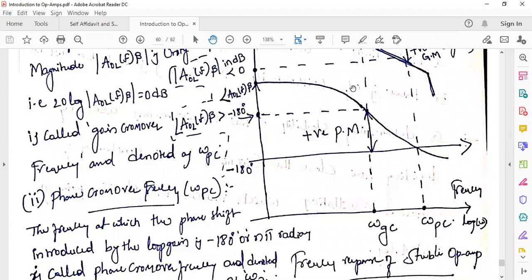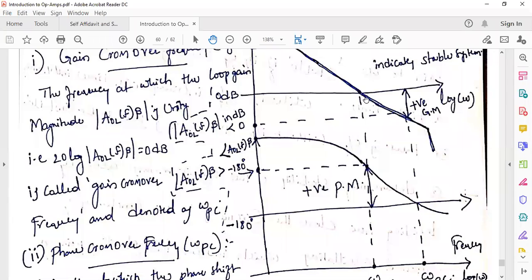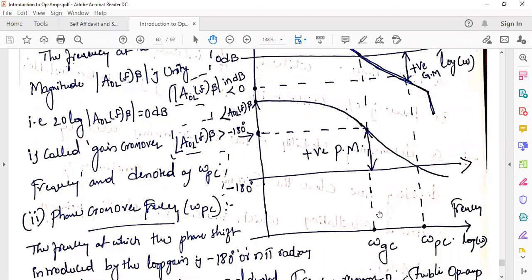What is gain crossover frequency? The frequency at which the gain of the loop gain becomes 0 dB, right? If you observe these dotted lines at the gain crossover frequency, they cut the phase plot at a particular point, right?